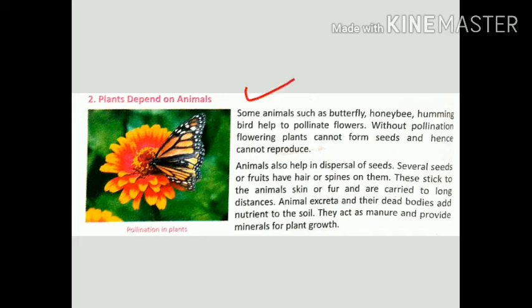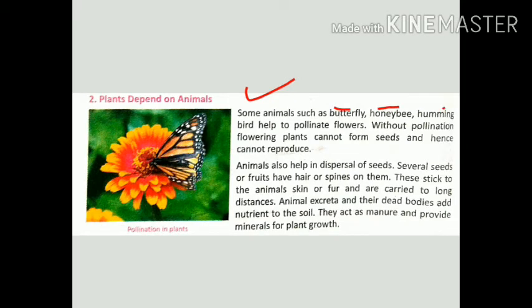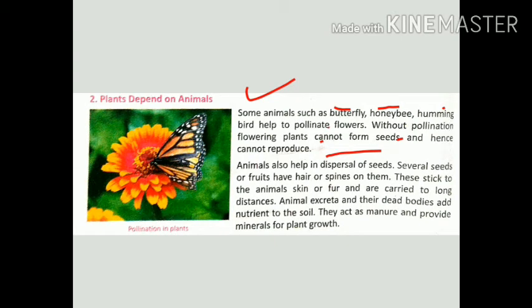Now plants depend on animals. It is just the opposite. In the previous heading, you studied animals depend on plants, and now plants depend on animals. Some animals like butterfly, honeybee and hummingbird help to pollinate flowers. Without pollination, flowering plants cannot form seeds, which means they will not be able to reproduce. So the process of pollination is mainly done by the butterfly, honeybee, and hummingbird.